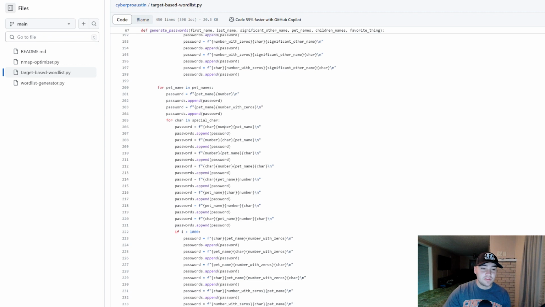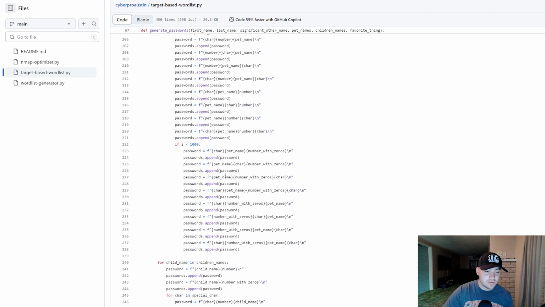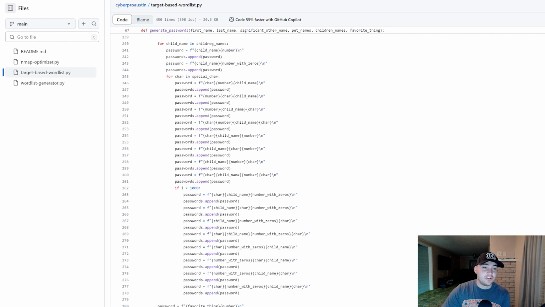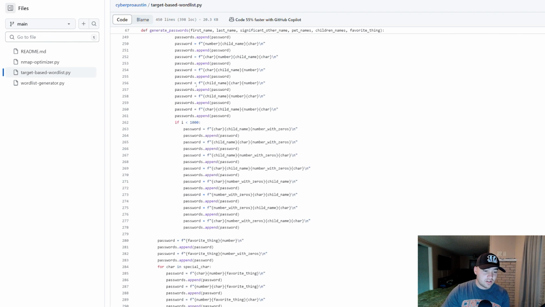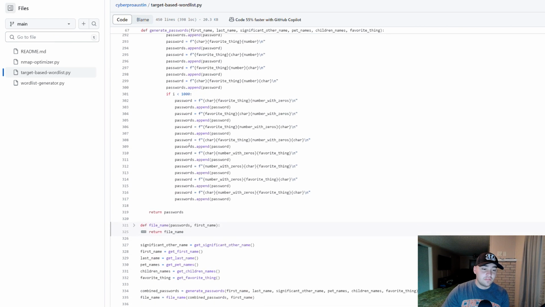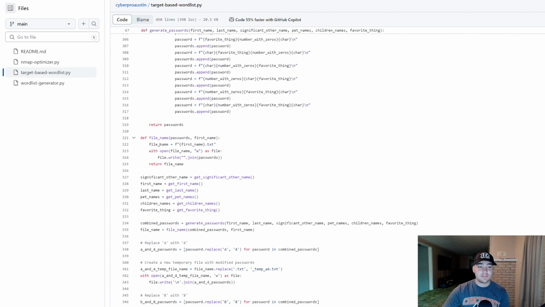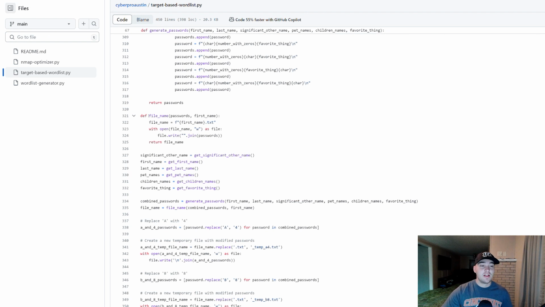I could have broken this up into different functions, but I didn't really feel like the functions were doing anything different, so I just left it the same way. I wouldn't have shortened my code at all. So then for child name and children's name, it just goes down. It does the same exact thing. And then favorite thing. So now we're done. We've generated all the passwords. That's the function that has all the passwords.